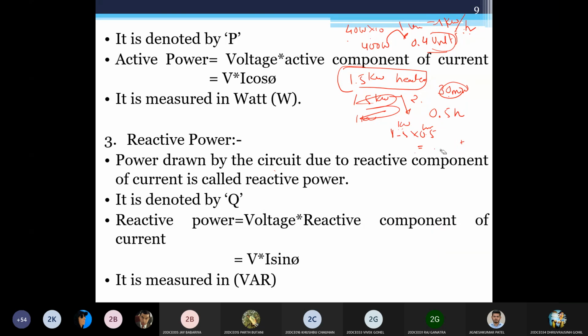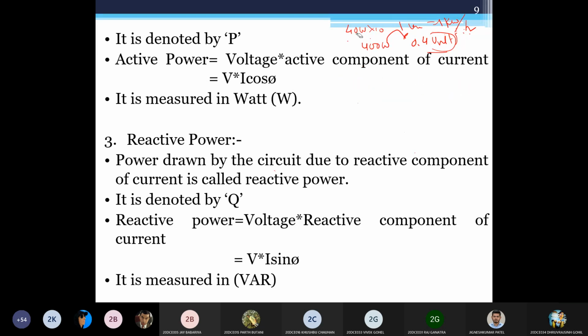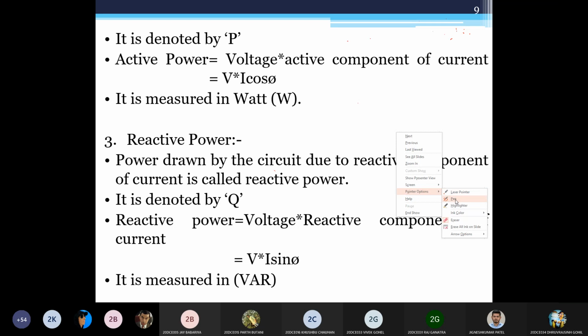Okay, so this is how active power is measured. The unit energy you consume at your home or at some corporate office, be it a grocery store nearby or something else, they all pay according to the active power consumption. But if you go to an industry where a lot of machines are there, they have to pay for active power as well as reactive power.